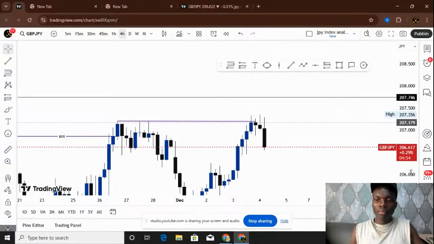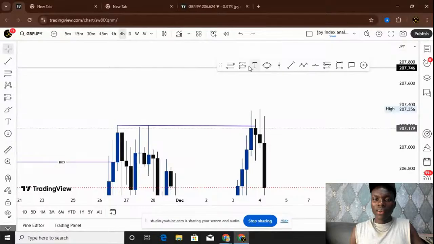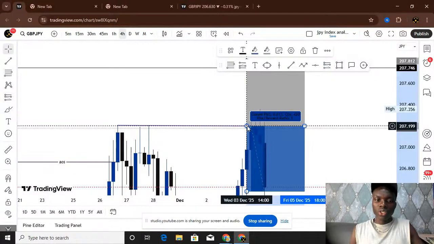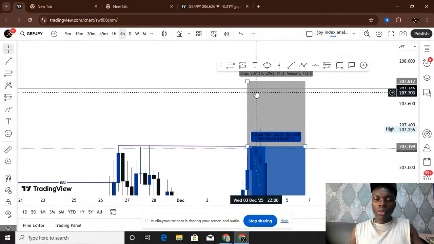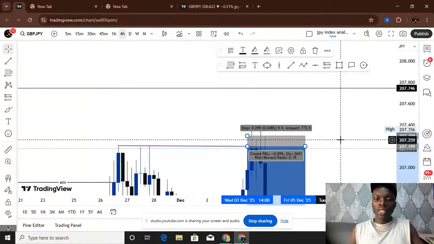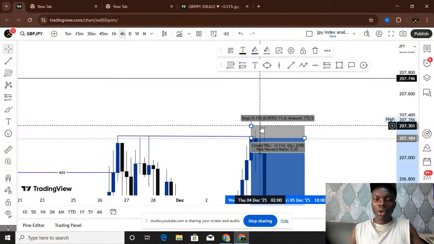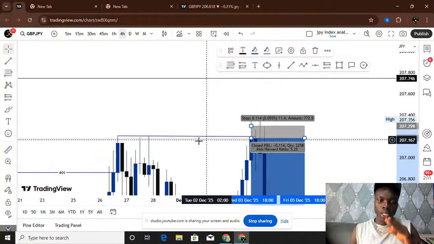I don't neglect them because, let's say we are going on a short position and we want to sell from here, and your SL is here. What happened? The wick has taken the trade, you are no longer in the trade because this wick has taken you out. So I consider this wick also as a break of structure.